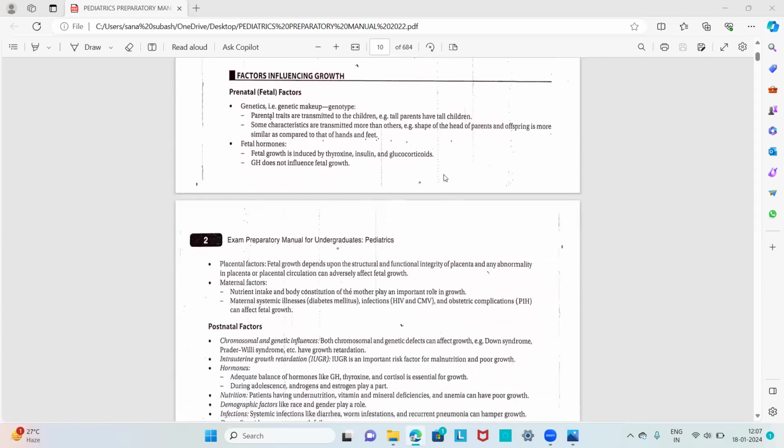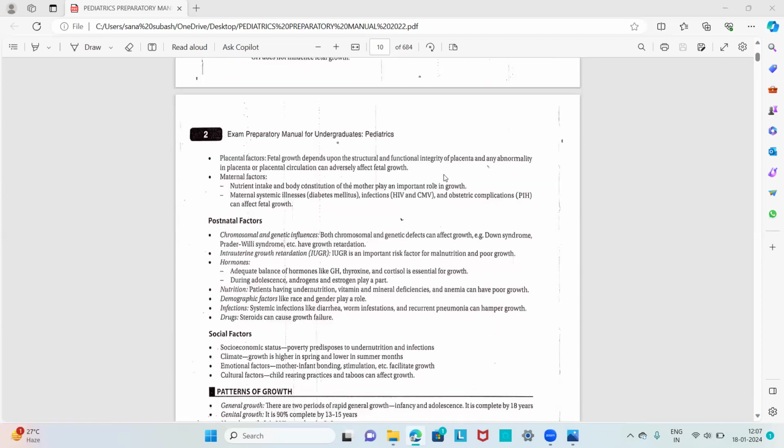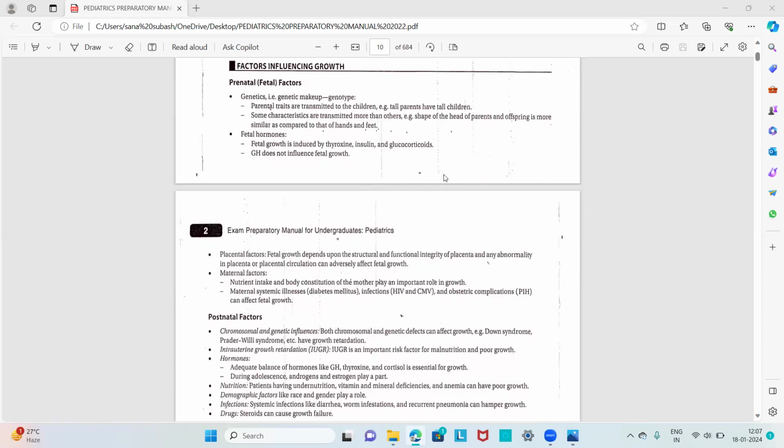The next important short note or short essay asked is about the factors which influence growth. Usually there are three important factors which influence growth in a child. The first one is prenatal factors, the second one is postnatal factors, and the third one is social factors. These are the three important factors contributing to growth in a child.